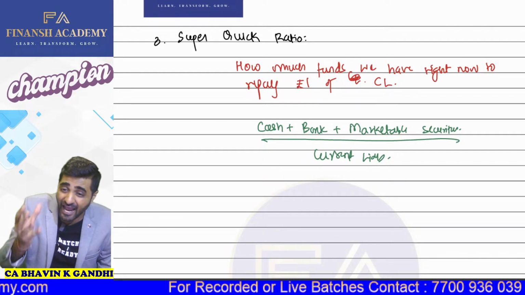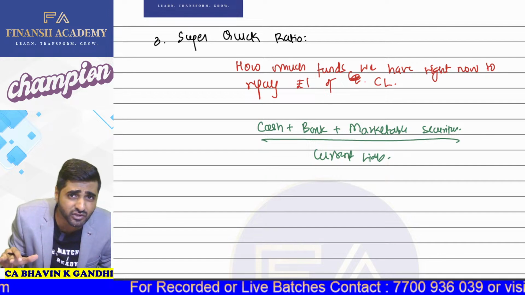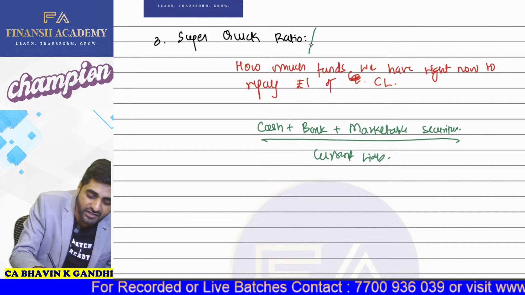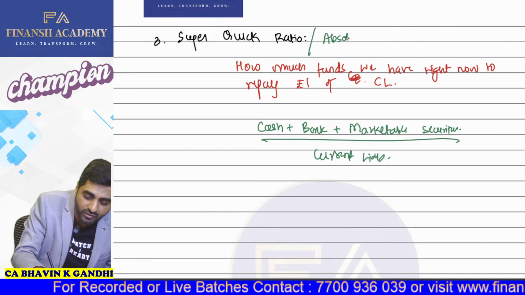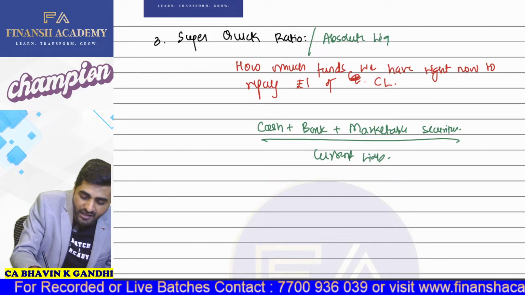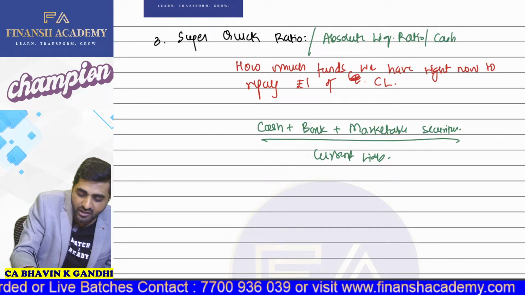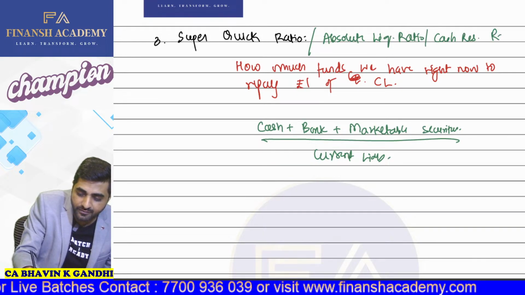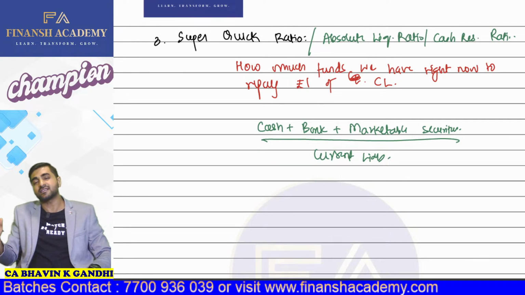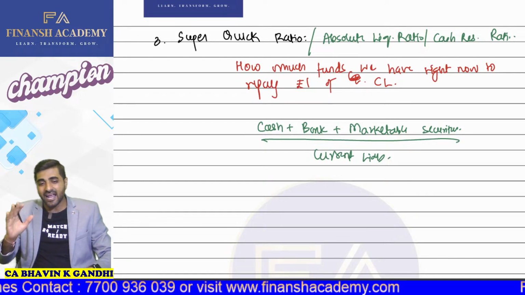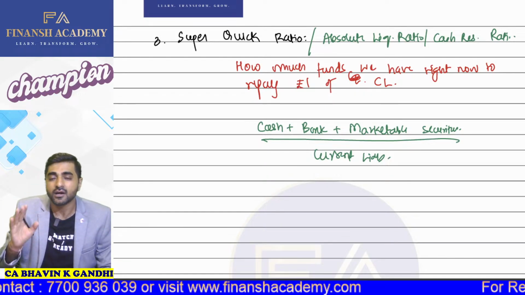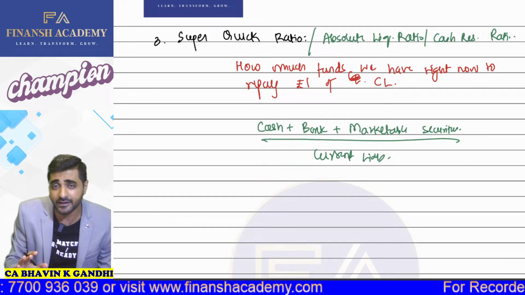So how much funds we have right now? So there is no need for any conversion. Okay. So that's why this ratio is also called as your absolute liquidity ratio. And it's also called as your cash reservoir ratio. All these things mean the same. How much is the cash reserve which you have to keep to meet your 1 rupee of current liability?